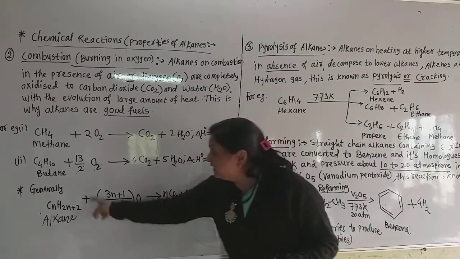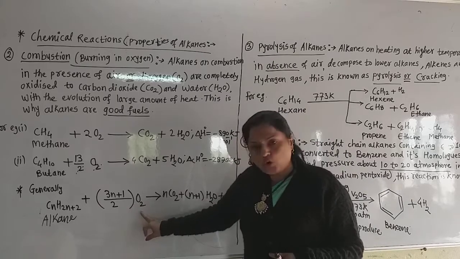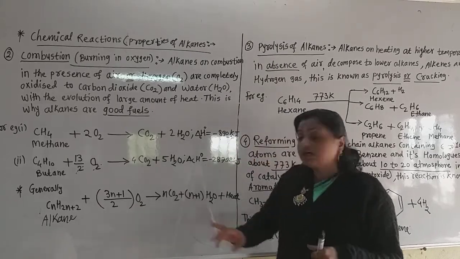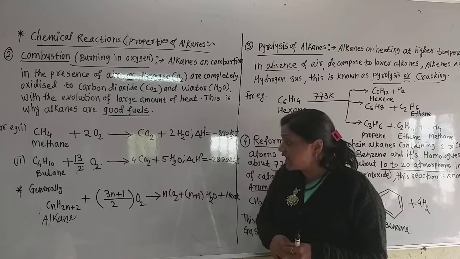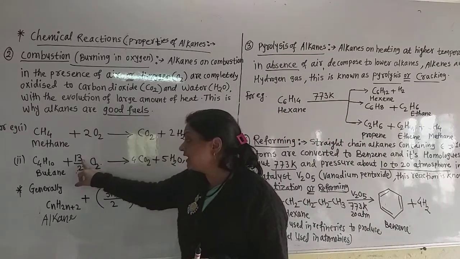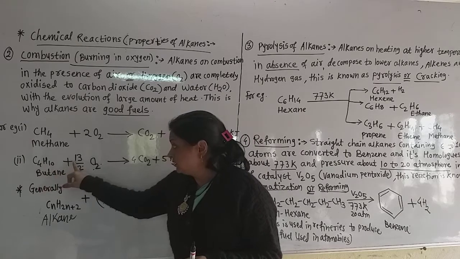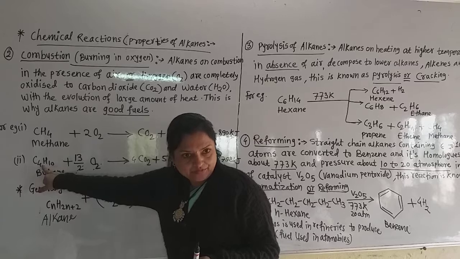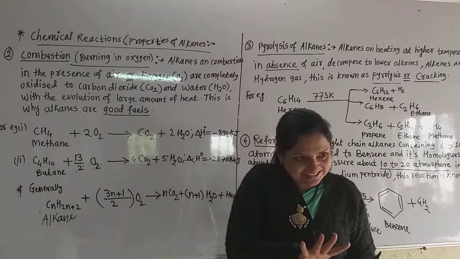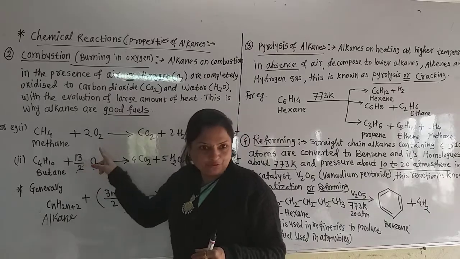Now how can we balance this? Oxygen. We write O2 here, but the number of oxygen atoms is, see here, 3 into n, where n means 4. 4 into 3, 12, and plus 1 we have to add.